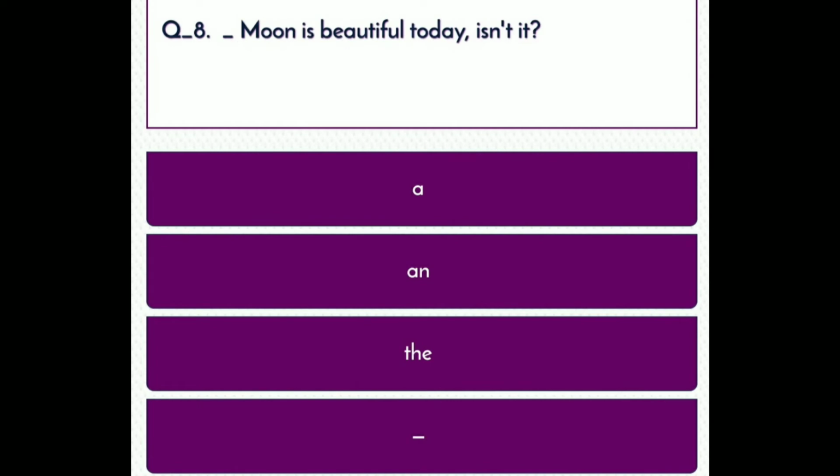Next question: The moon is beautiful today, is not it? Option A: a, option B: an, option C: the, option D: dot. Right answer: option C, the. Correct answer. Description: